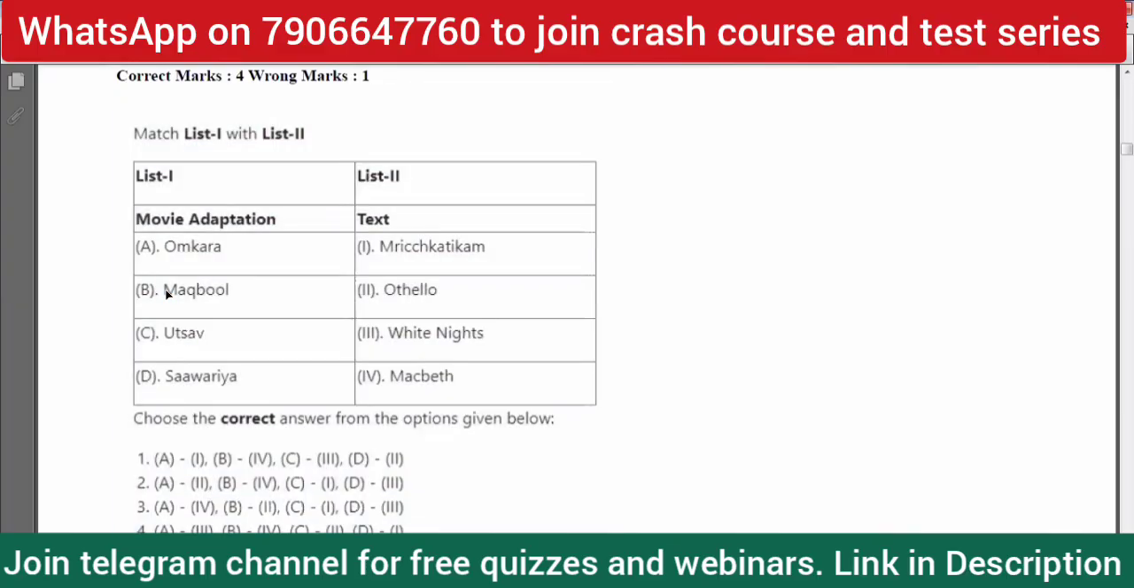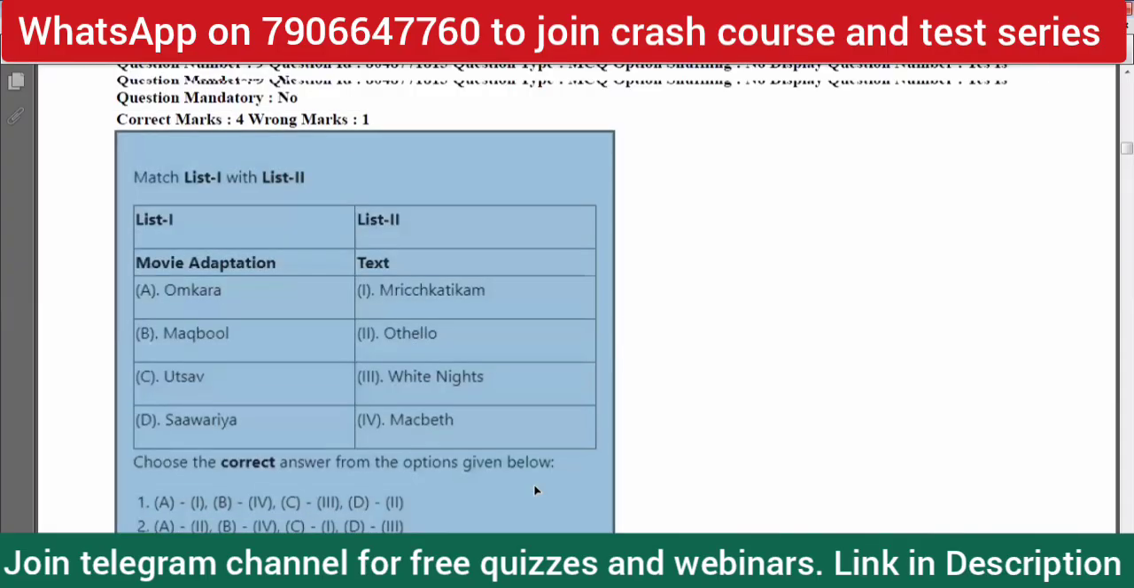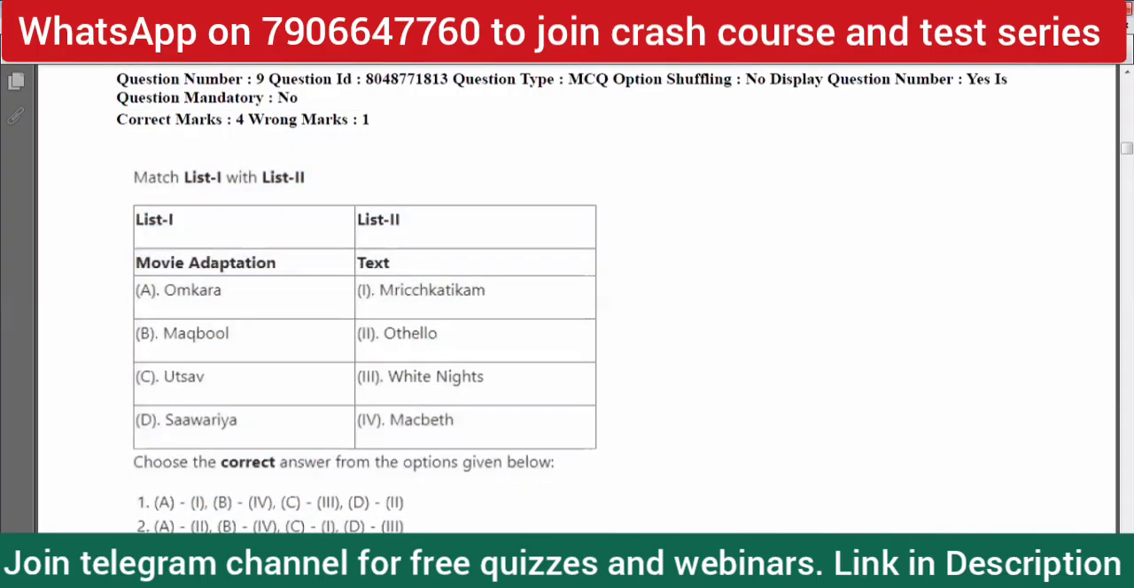But again, Maqbool, you all know that is an adaptation of Macbeth, so B is 4, and Utsav is an adaptation of Mrichchhakatika. Girish Karnad actually adapted Mrichchhakatika into Utsav, starring Rekha. So C is 1, and Saavariya is an adaptation of White Nights written by Dostoevsky, right? So the correct option is 2. So here we can write it under movie adaptation, okay? We can write out movie adaptation.